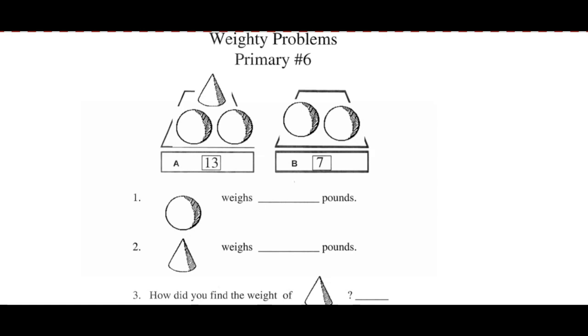The next one, we're going to get into some rational numbers here. We've got 2 spheres that add up to 7 pounds, so they must be 3.5 each. And so together, this part right here is 7 pounds. And so 7 subtracted from the 13 gives us 6 pounds for the cone.